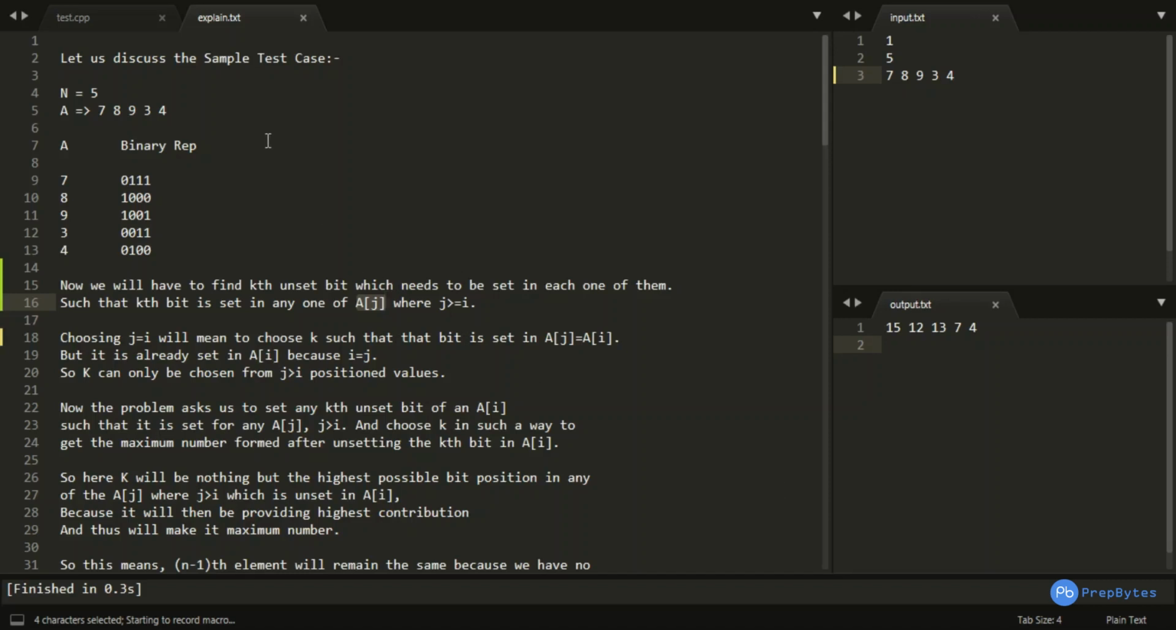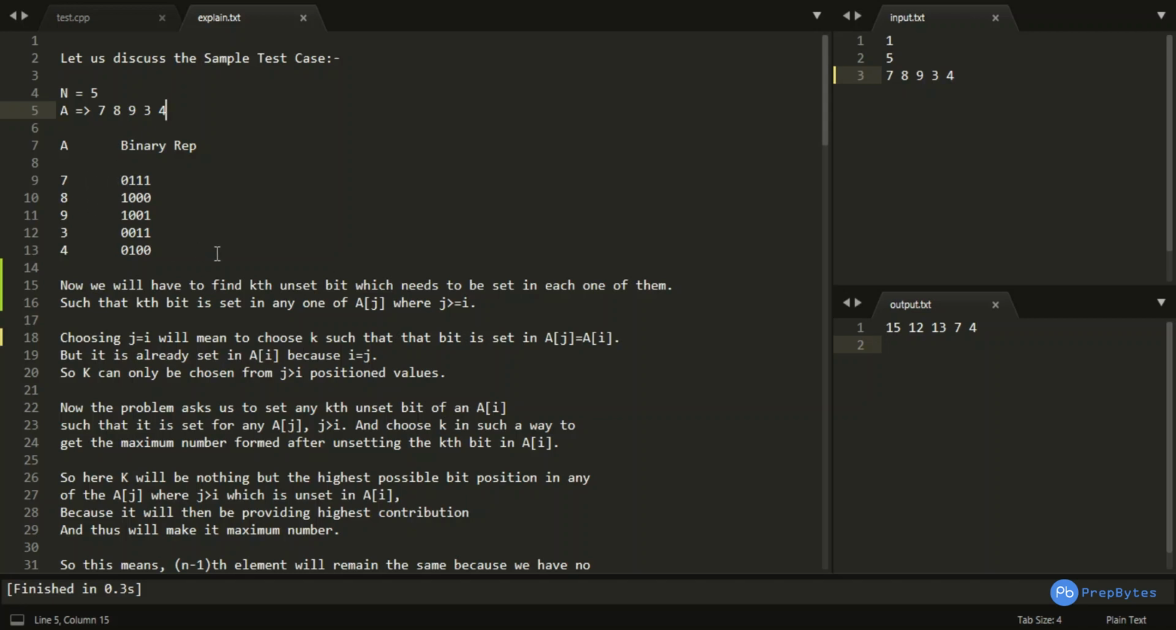Okay, so let us now discuss the sample test case. When n is equals to 5 and my array A is nothing but 7, 8, 9, 3 and 4, total 5 space separated integers. Now let me write the binary representation of each and every number which is present in the array A. So the binary representation of 7 would be 0 1 1 1, for 8 it would be 1 0 0 0, for 9 it would be 1 0 0 1, for 3 it would be 0 0 1 1, for 4 it would be 0 1 0 0. Okay, so this is the basic binary representation of each and every number.